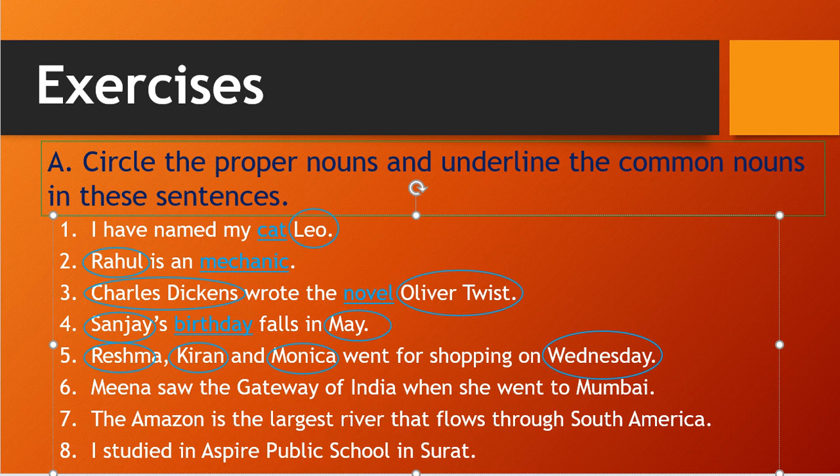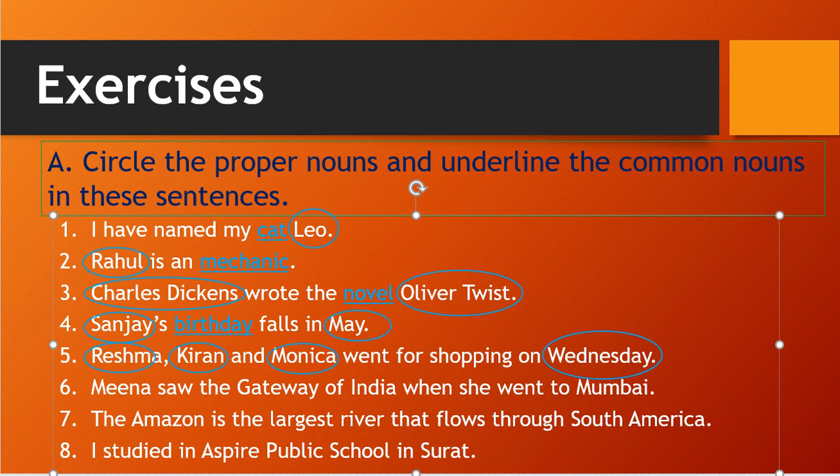So that is a common noun. In the second, Rahul is a mechanic. So Rahul is one particular person's name, so that is a proper noun. And mechanic, in general we say all mechanics are counted, so mechanic is a common name, so that is a common noun.